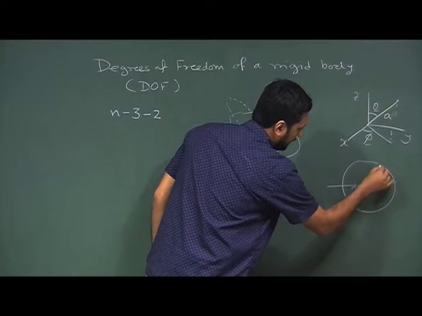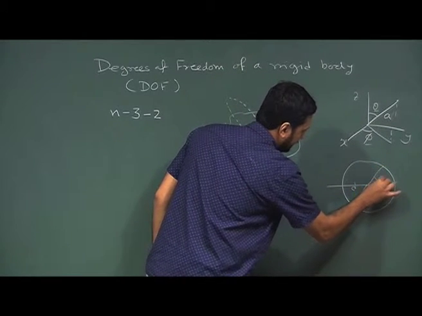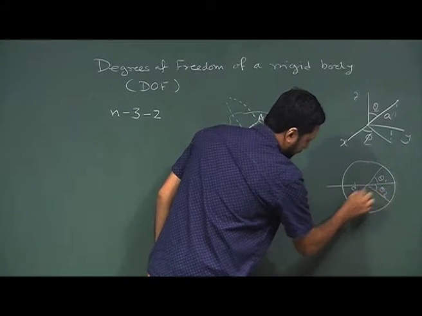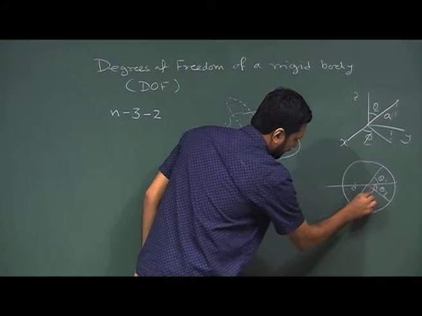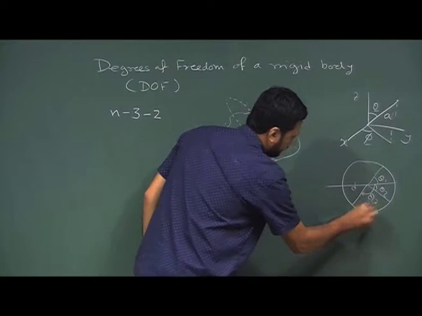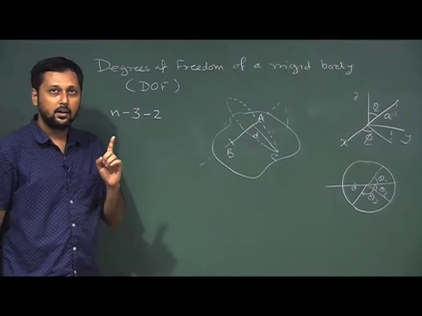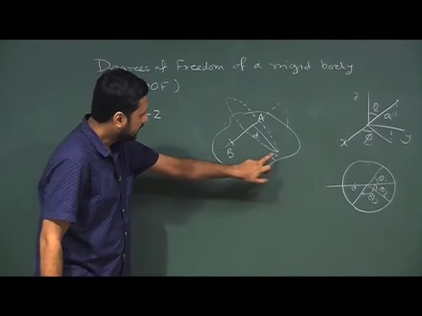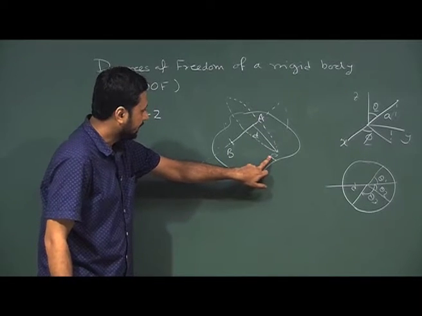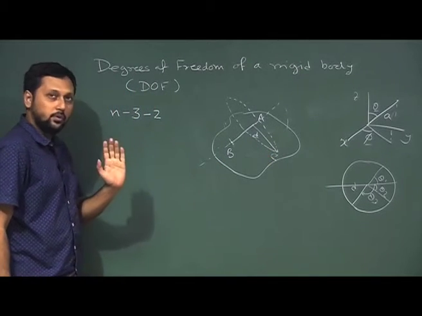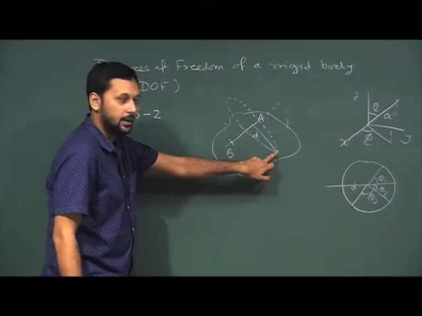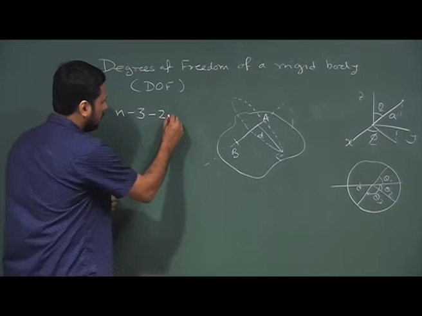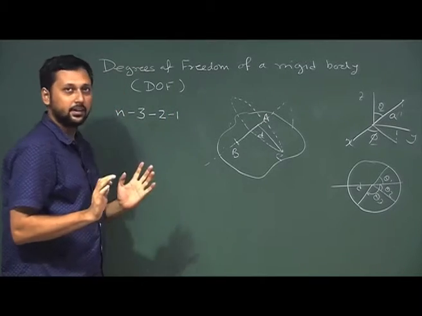Let us say here or here, we just need one parameter, that is theta. This is theta 1 for this one, theta 2 for this position, theta 3 for this. So, one coordinate or one parameter is sufficient to specify the position of C. Now, if we fix C as well, how many degrees of freedom do we take away from the rigid body? One more.